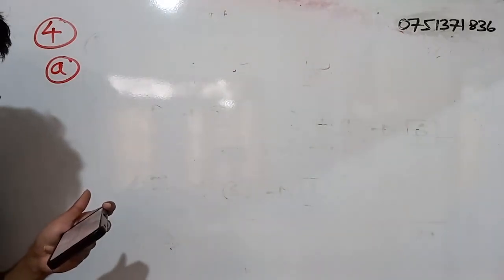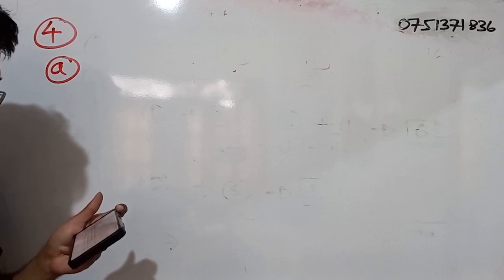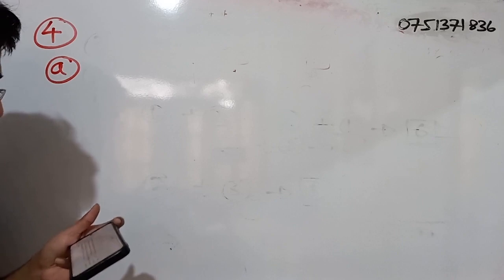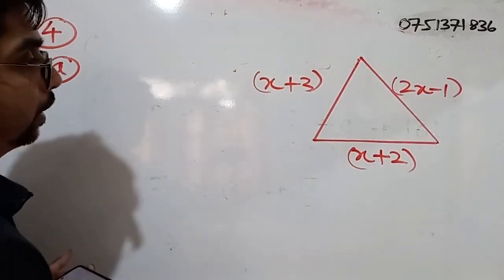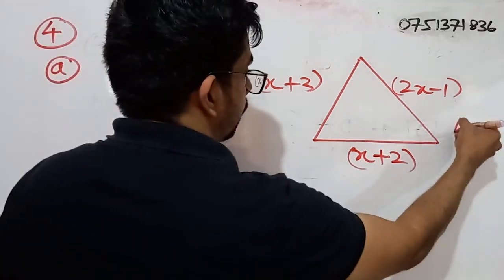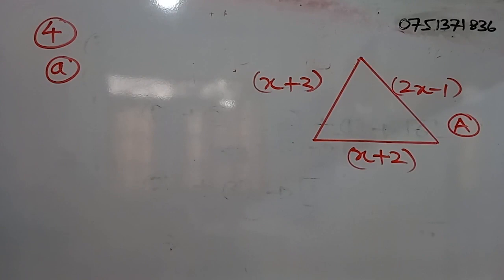Express the perimeter of figure A as an algebraic expression. Right, so this is figure A, capital A. Express the perimeter of the figure capital A as an algebraic expression.